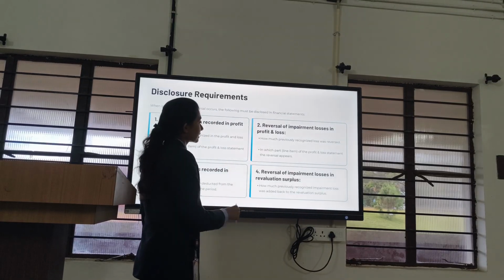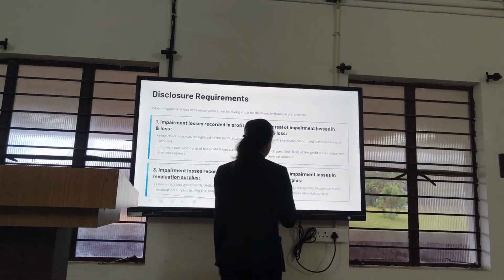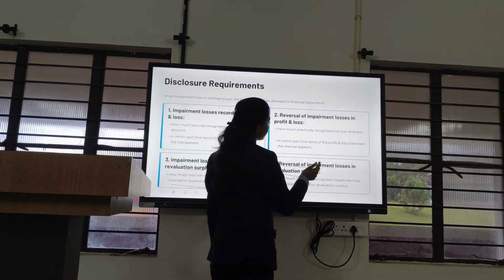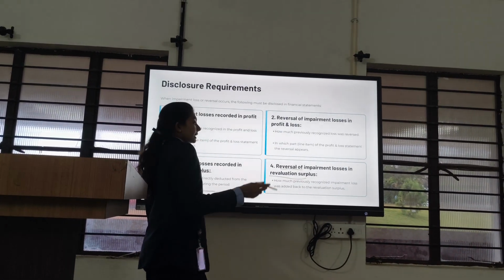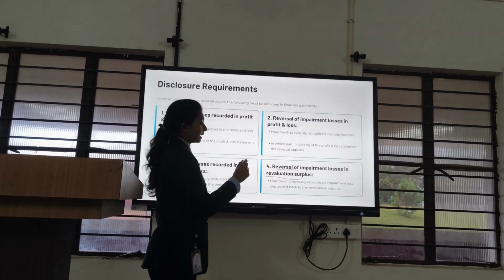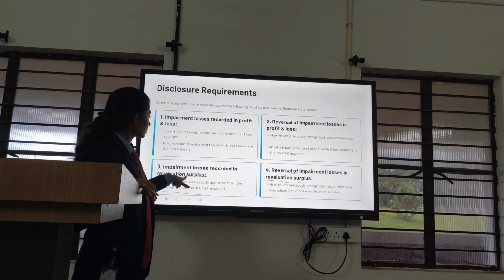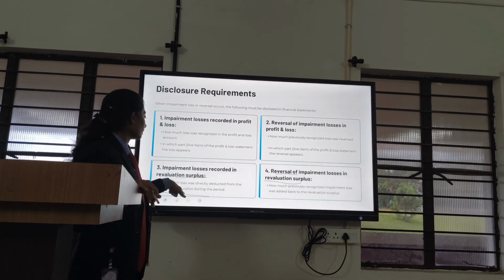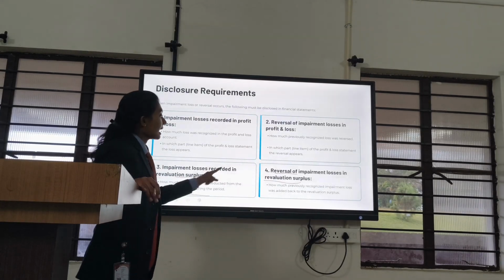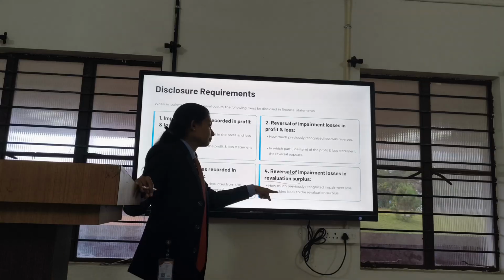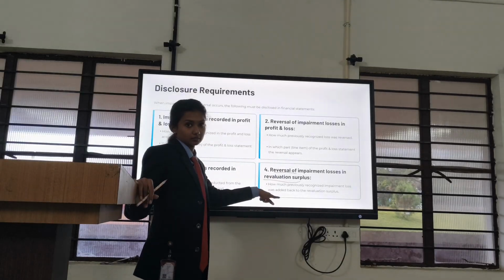And the fourth one is reversal of revaluation surplus. In the case of reversal of impairment loss in the revaluation surplus, here we have to add back the amount to the revaluation surplus. In the case of impairment loss, we deduct the amount directly from the revaluation surplus. Here we have to add back the impairment loss to the revaluation surplus.